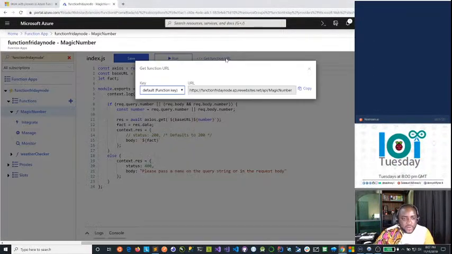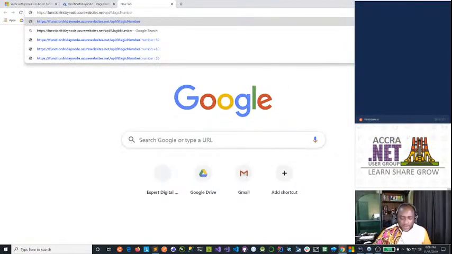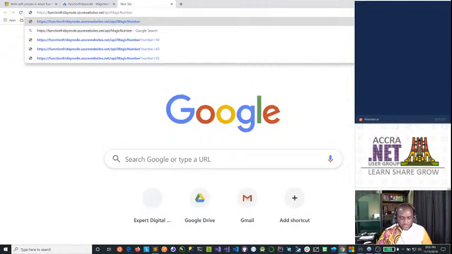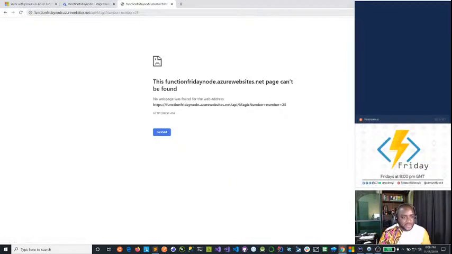If I copy the function URL here and we run this, let me zoom this up, we run this in a web browser. As usual, we need to pass in a parameter of number. Let's say today I am feeling like 25.